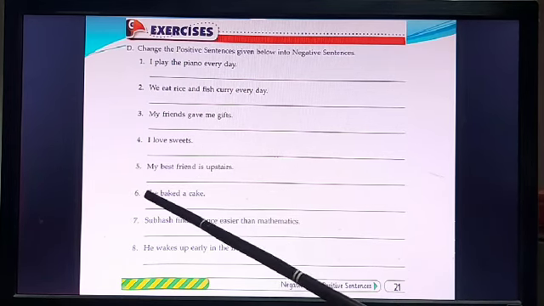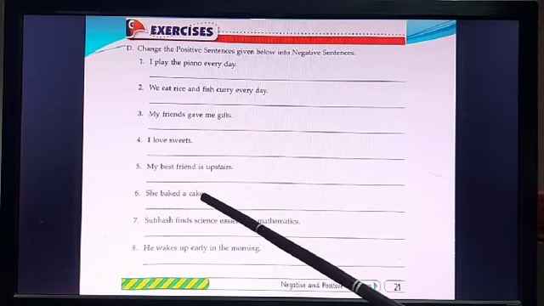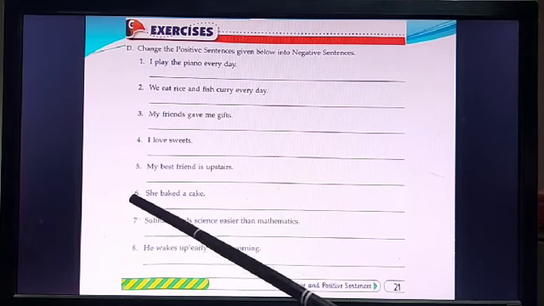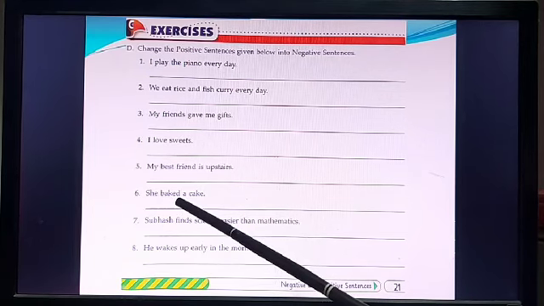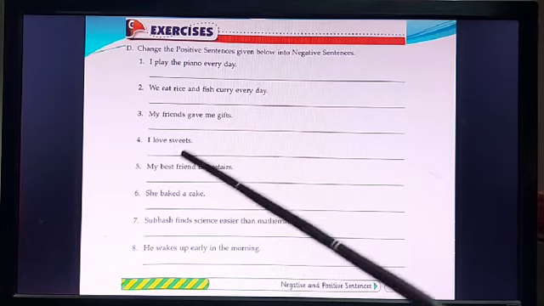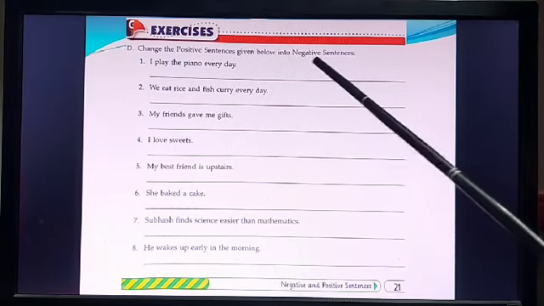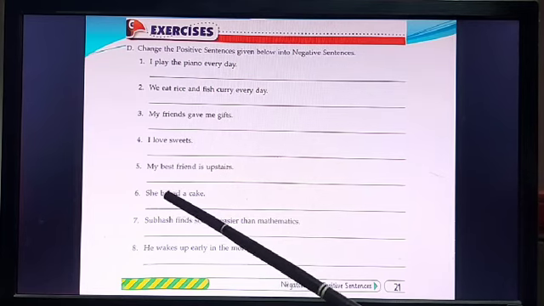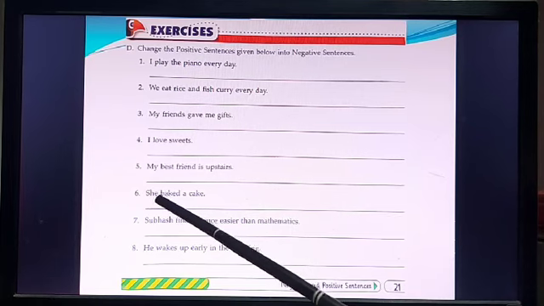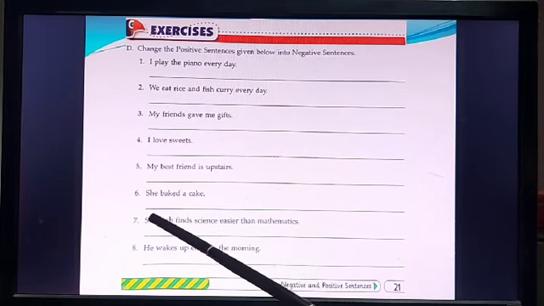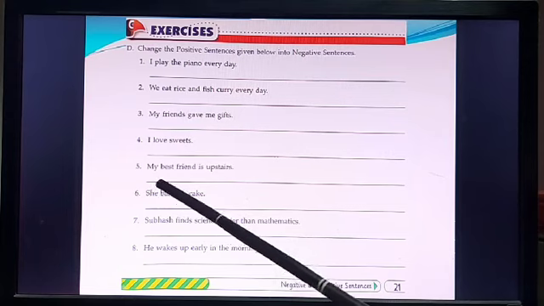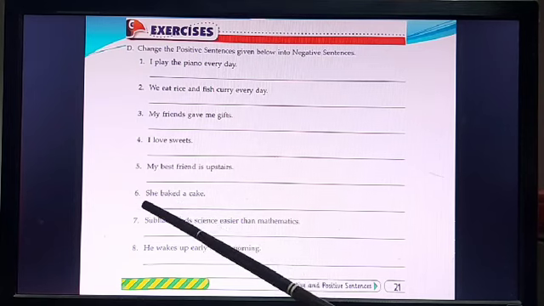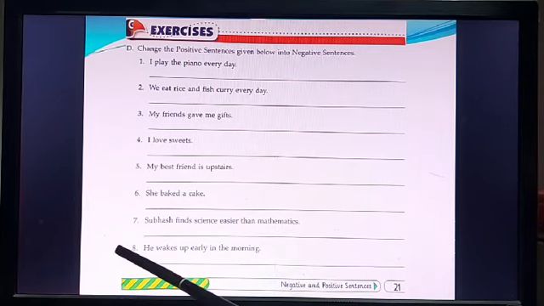Okay. Number 6. She baked a cake. So it will be she did not bake a cake. Baked is the past tense. So when you use it in the negative sentence, we will be using did. So she did. Since we are using did, baked will become bake. Okay. The past form will come into present form. So the answer will be she did not bake a cake.